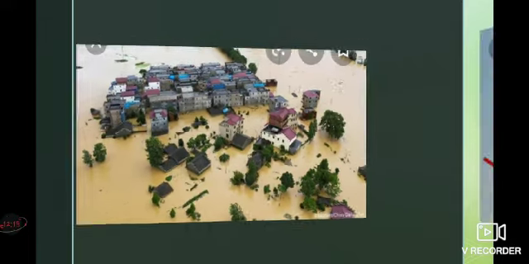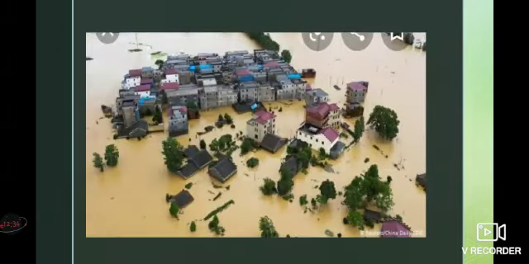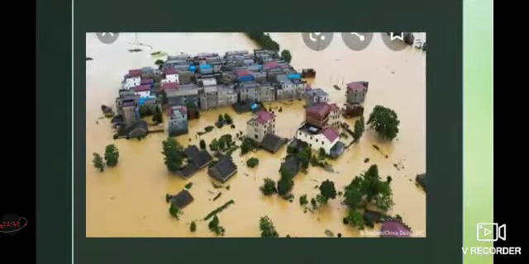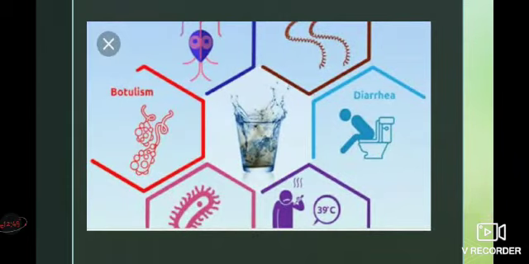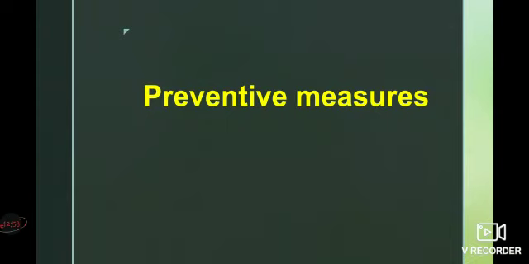And next one is the loss of biodiversity, and it spreads many waterborne and insect-borne diseases such as typhoid, cholera, dengue, etc. So these are the effects of global warming. That is, the ice caps and glaciers melt to increase the level of sea water, so it increases the frequency of floods, soil erosion and unseasonal rain, and loss of biodiversity, and it spreads waterborne and insect-borne diseases.